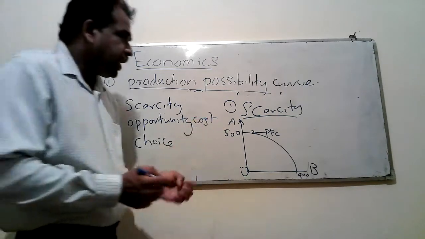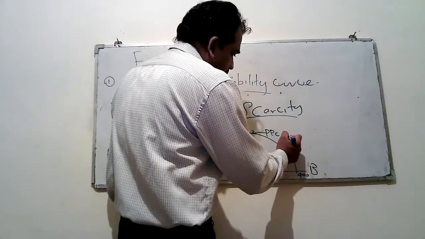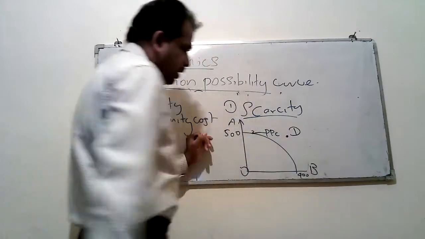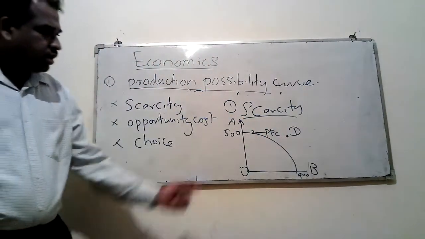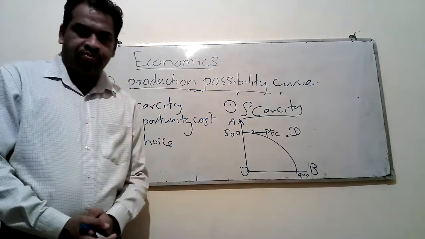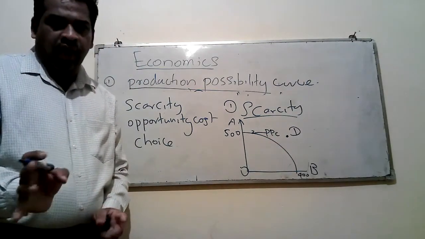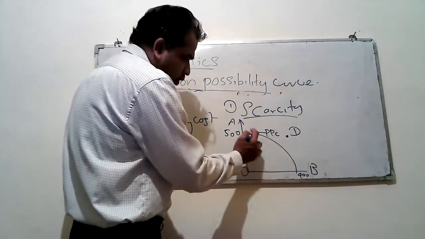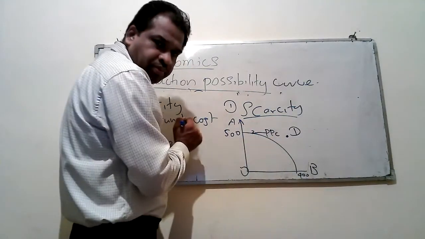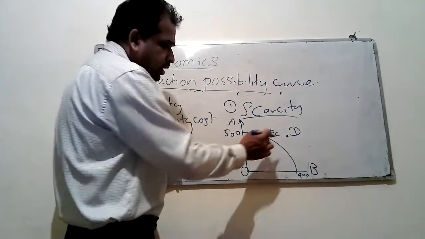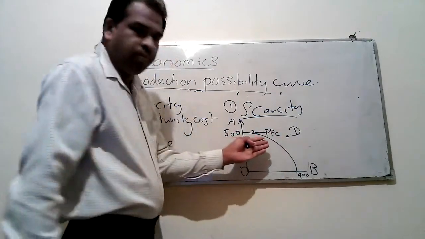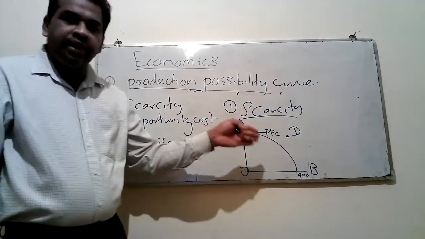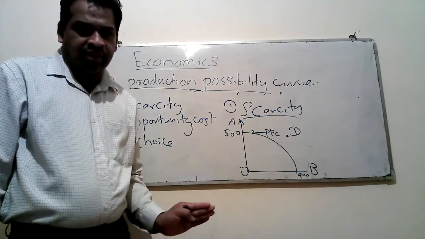If you take a point D, it is beyond the PPC curve. At the moment, we can produce only up to this curve. If you select any point on the curve, it indicates the maximum production capacity.